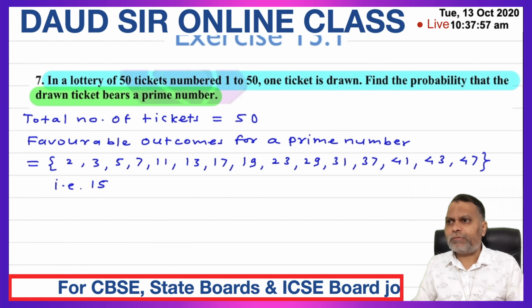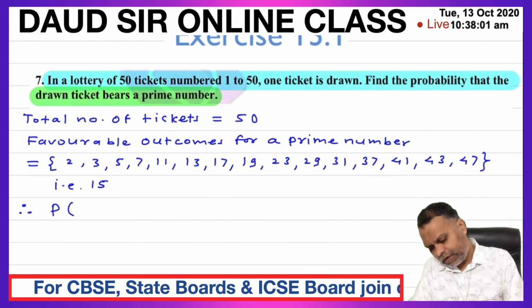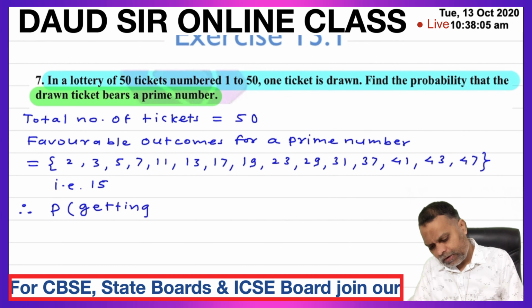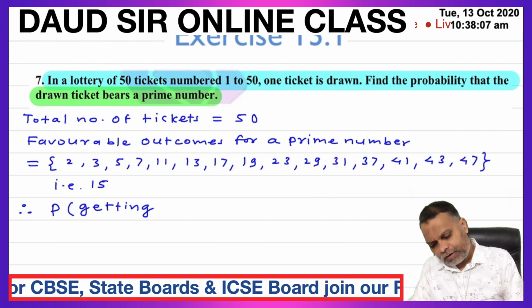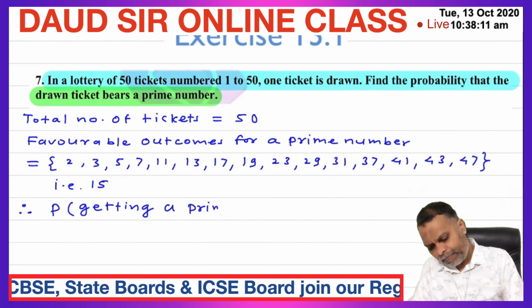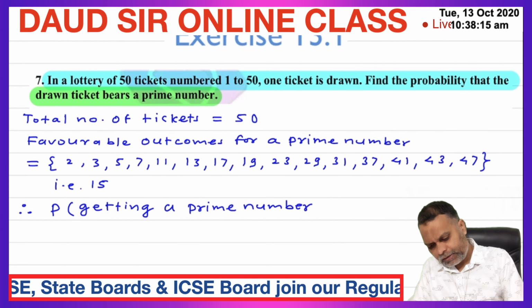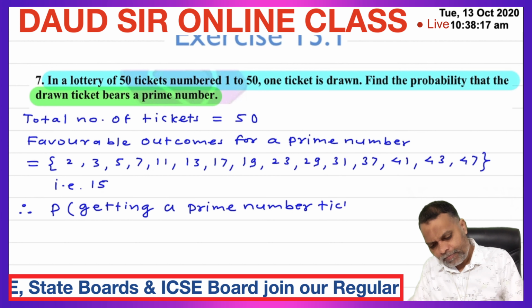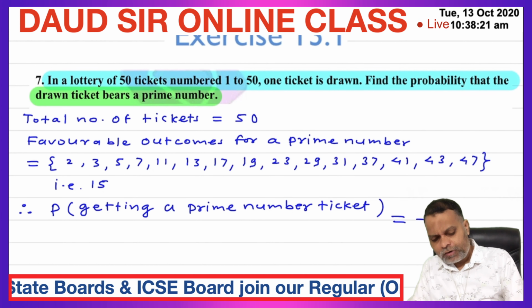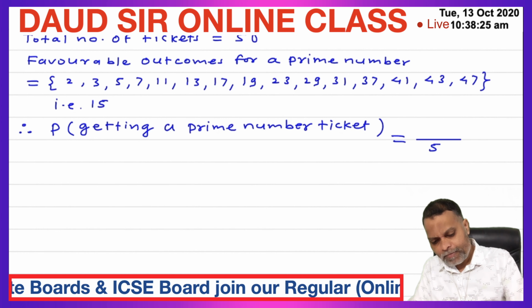15 possible outcomes. So therefore, probability of getting a prime number ticket is equal to favorable outcomes 15 upon total number of possible outcomes 50.